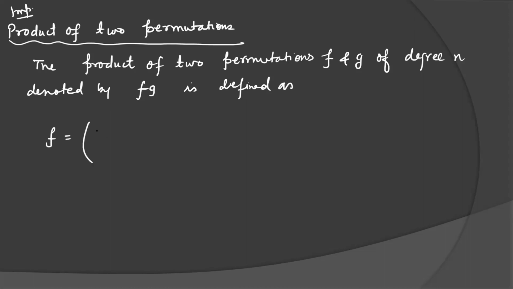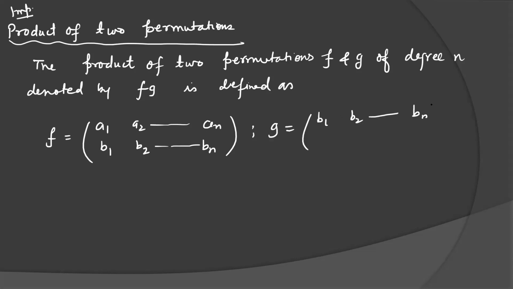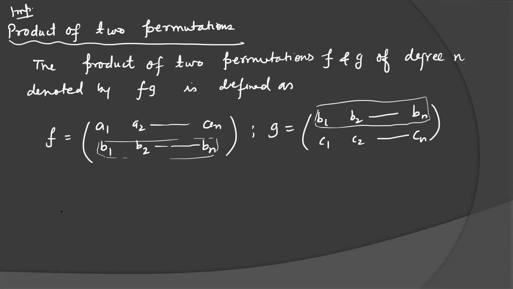If permutation F is given as A1, A2, An, with A1 mapped to B1, A2 mapped to B2, and An mapped to Bn, and permutation G is B1, B2, Bn, mapped to C1, C2, Cn. Remember this: if you are multiplying two permutations, then the second row of the first permutation must be identical with the first row of the second permutation. Then only you can multiply, like matrices.